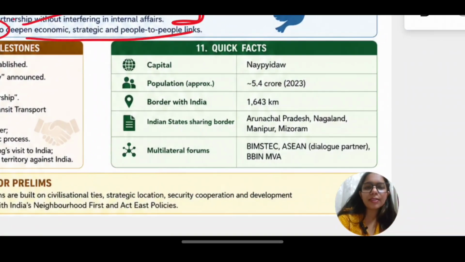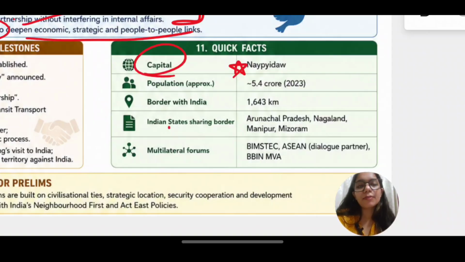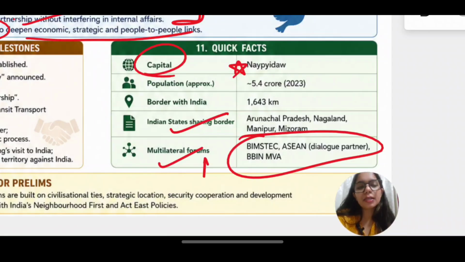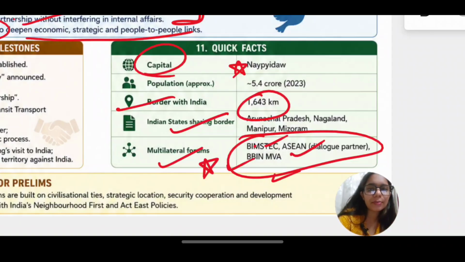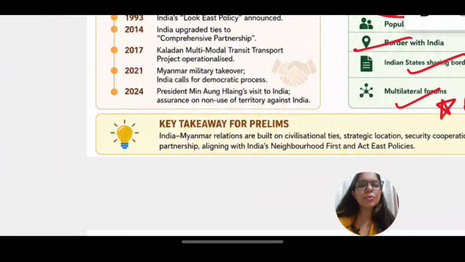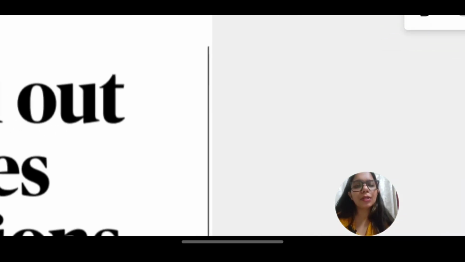Now, what are the quick facts that you may know? First of all, the capital is Naypyidaw, which is very important. Could also be asked in a match the following question. We have covered that there are 4 states that share their border with Myanmar. Multilateral forums that can come as a question from IR, such as BIMSTEC, ASEAN, BBIN, MBA, etc. And the border with India, you may not remember the exact numbers, but have this in mind that it is around 1600 kilometer. So this was about India and Myanmar relations.